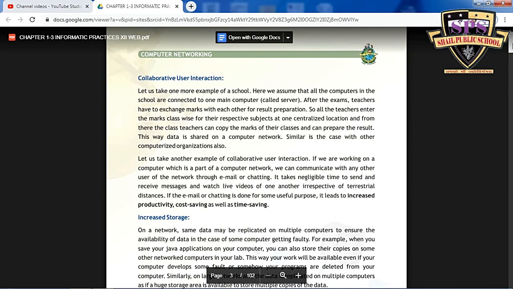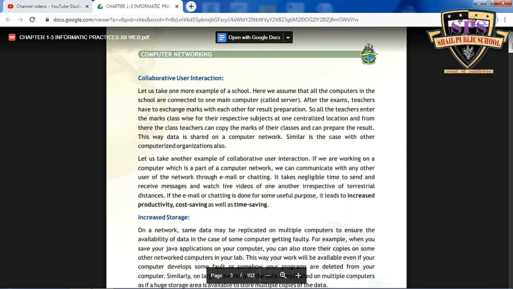After the exams, teachers have to exchange marks with each other for the result preparation, so all the teachers enter the marks class-wise for their respective subjects at one centralized location, and from there the class teachers can copy the marks of their class and prepare the result. This way, data is shared on the computer network.